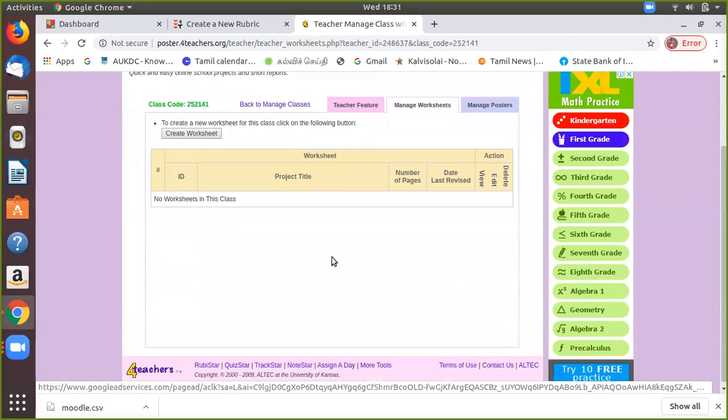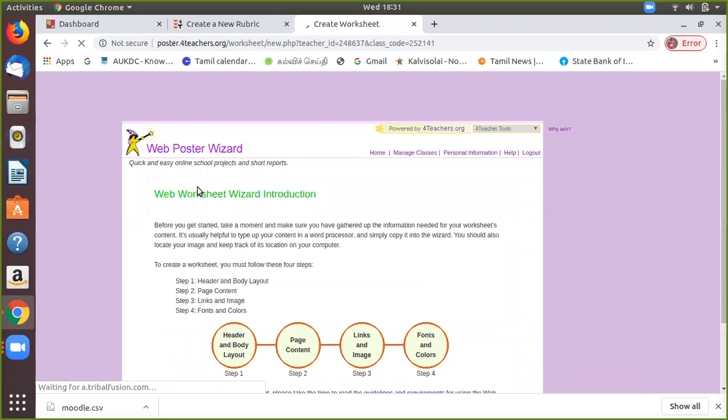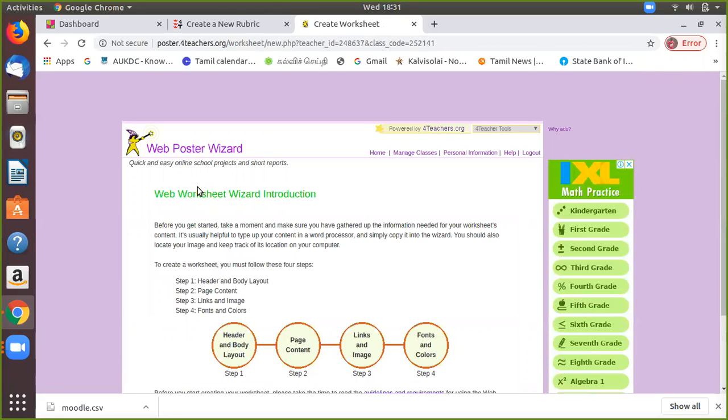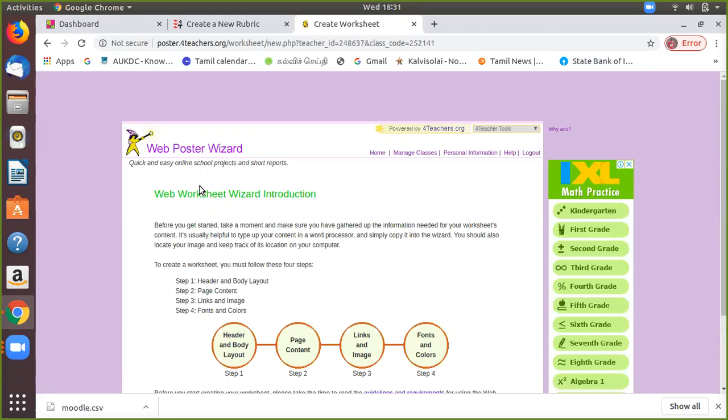You can click this manage option and create a worksheet.